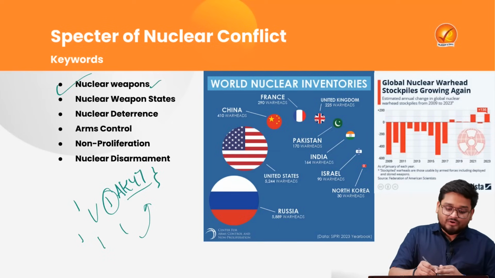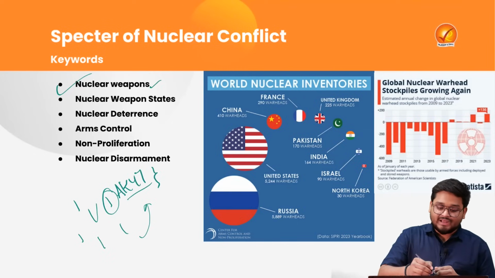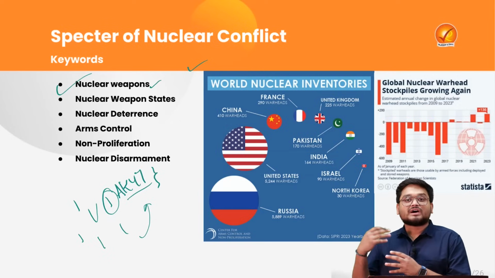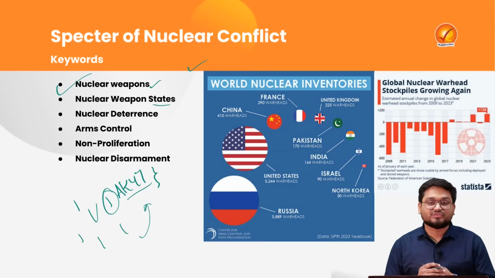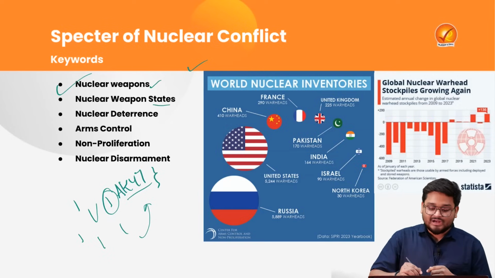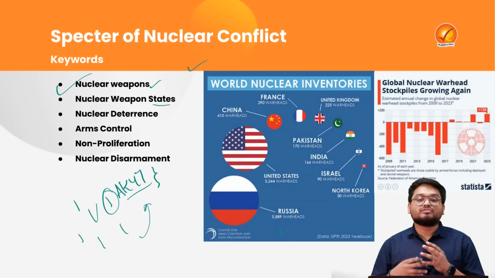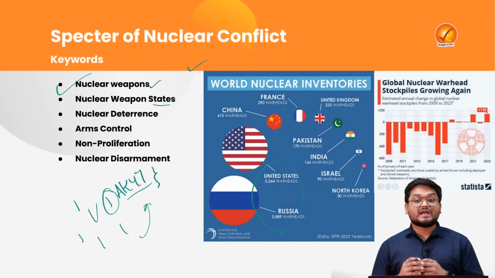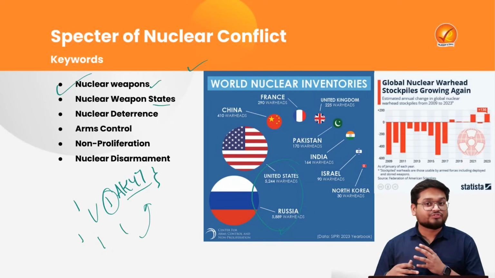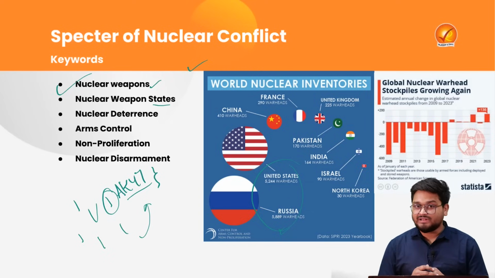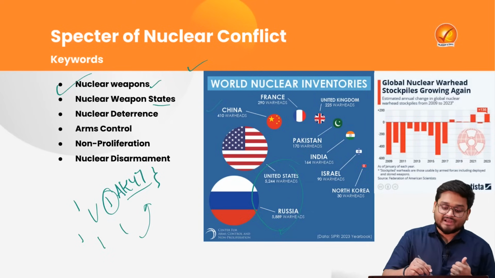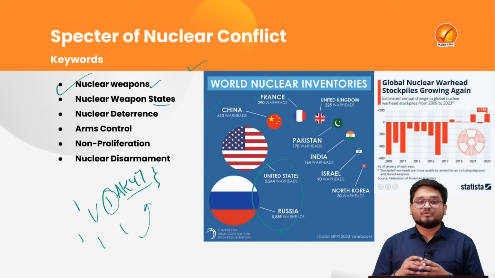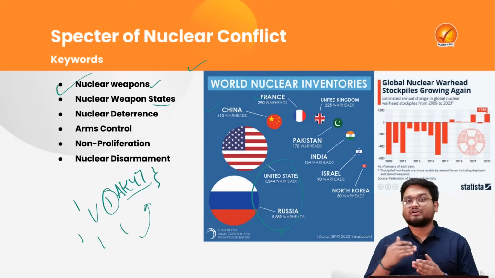Now here when we talk about nuclear weapons, we can see at this particular map here, when we talk about the countries or the states with nuclear weapons, we understand the first countries, when we try to compare, will always be the US and Russia. They have the highest stockpile of nuclear weapons in their countries. This is followed by China, France, United Kingdom, Pakistan and India, which are also following in the ranking.